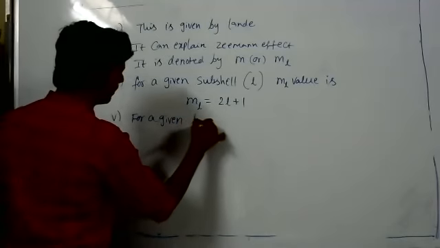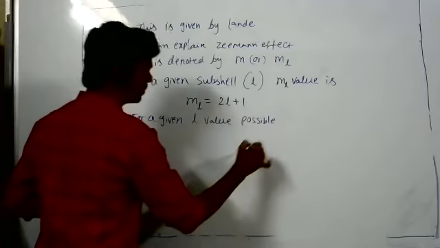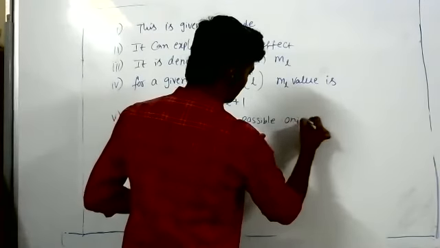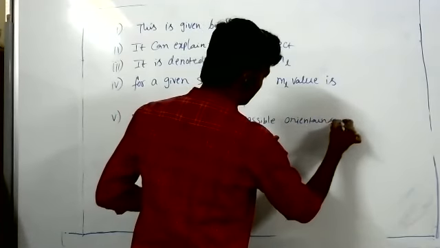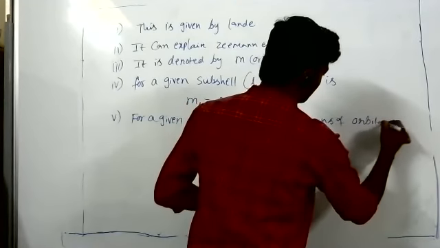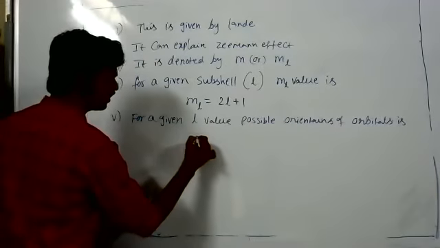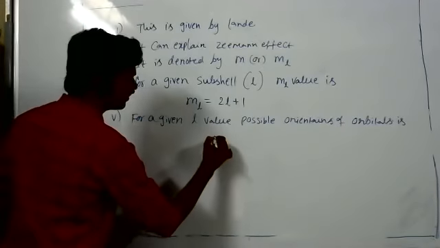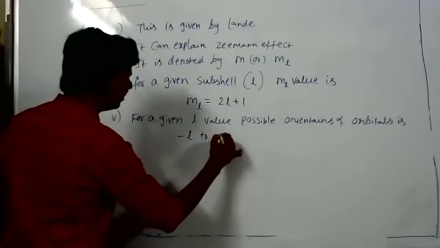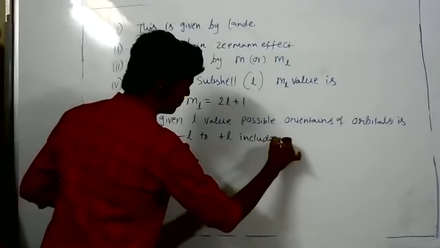For a given L value, the possible orientations of the orbitals are from -L to +L including 0.